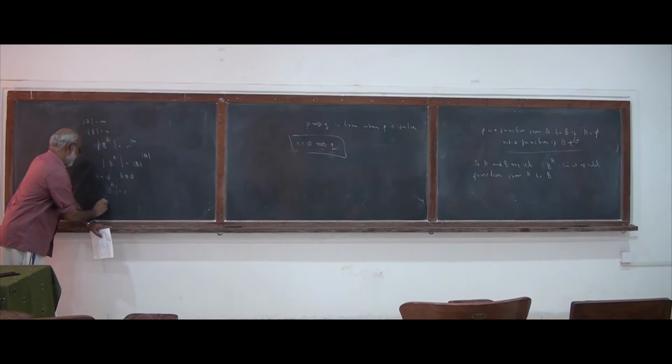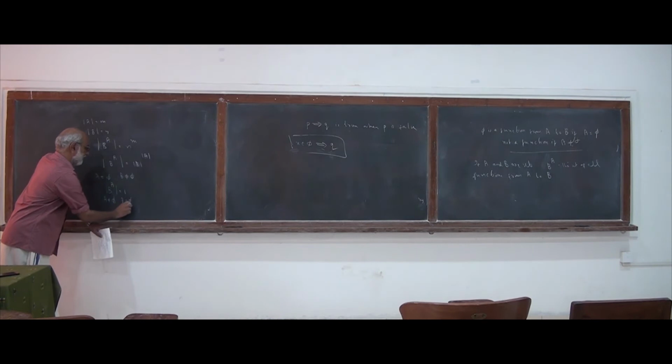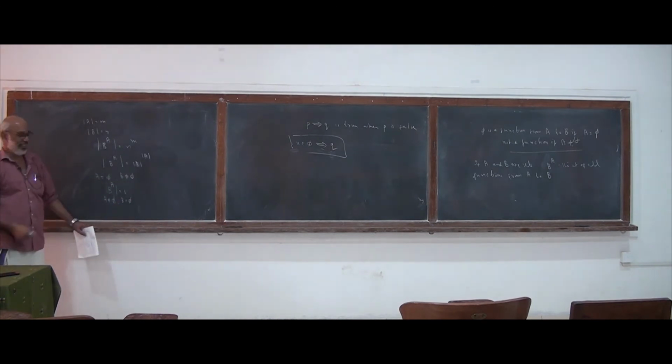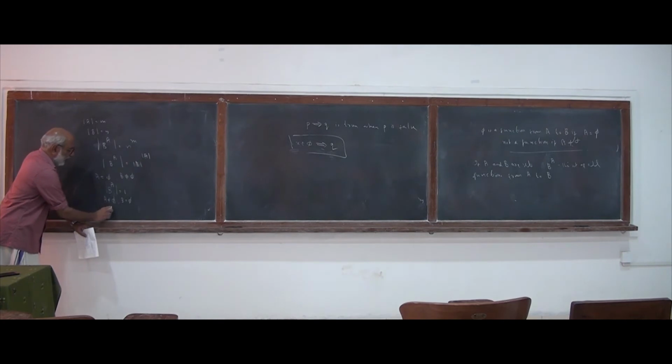Now if A is non-empty and B is empty, then how many functions can be there? When A is non-empty and B is empty, A cross B is again the empty set.